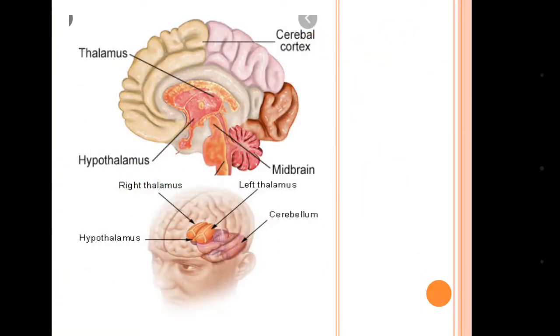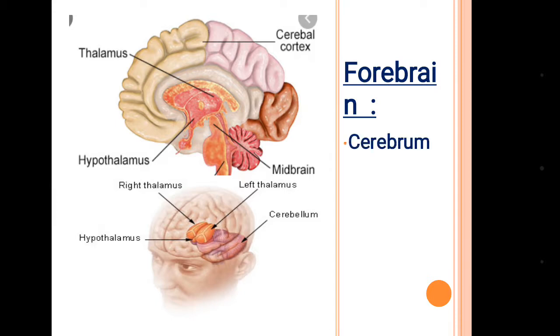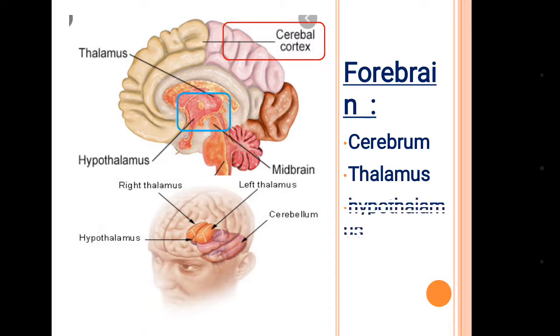Now the parts of forebrain. Forebrain mainly has three parts. First one is cerebrum, whose outer part is called the cerebral cortex. Second one is the thalamus, as you can see in the picture, and third one is the hypothalamus. These are the parts of forebrain.